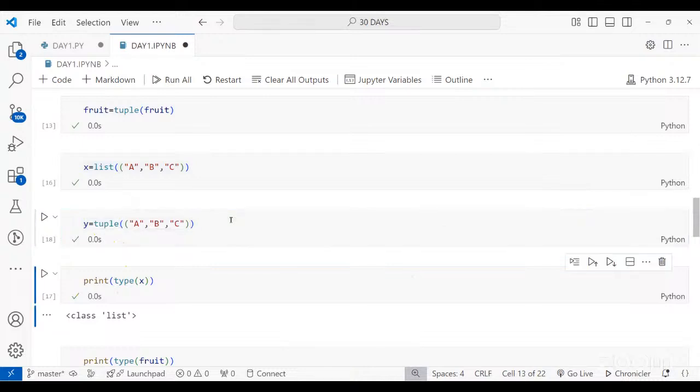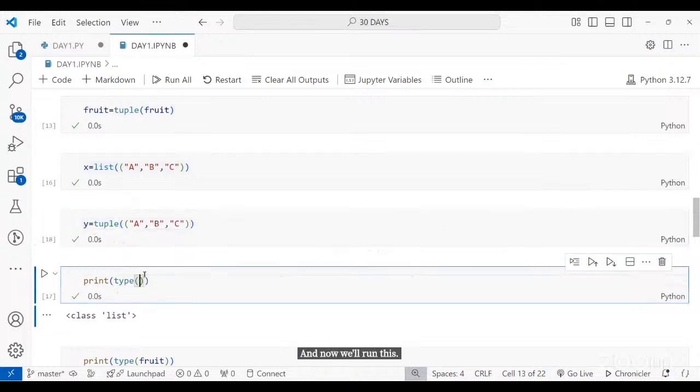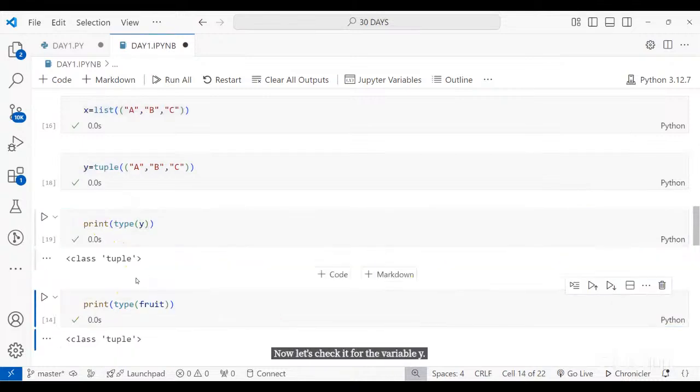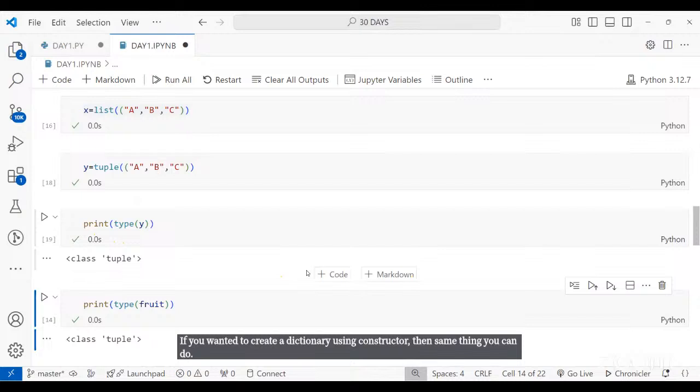Now we'll run this. Now let's check it for the variable y. And you can see now we have a tuple. If you wanted to create a dictionary using the constructor, you can do the same thing. Like, you have to use the round brackets only.